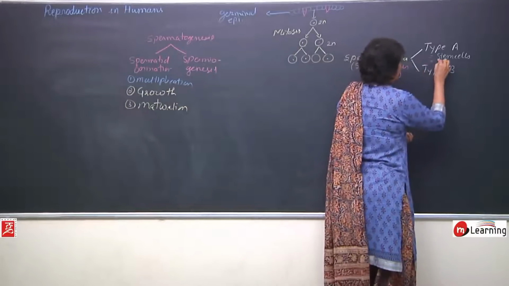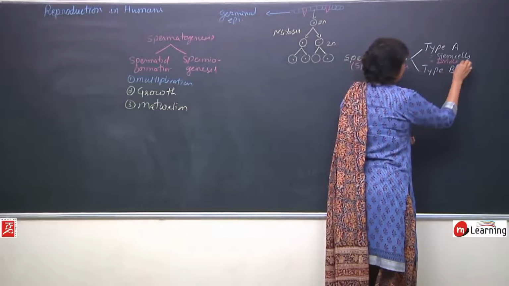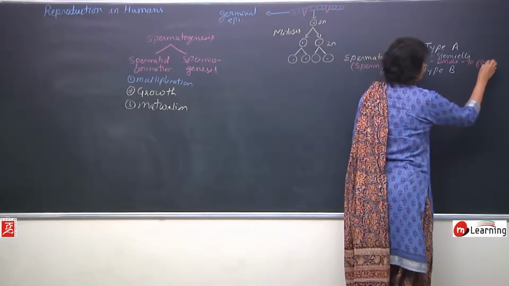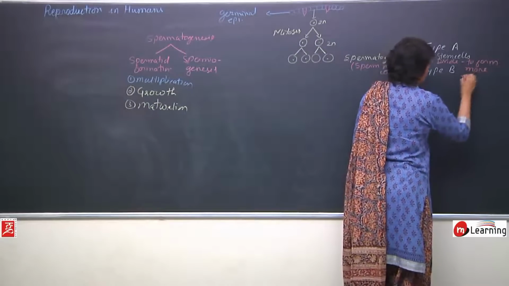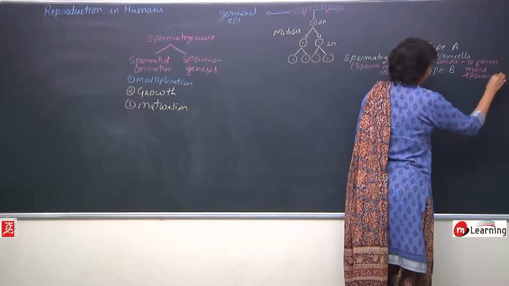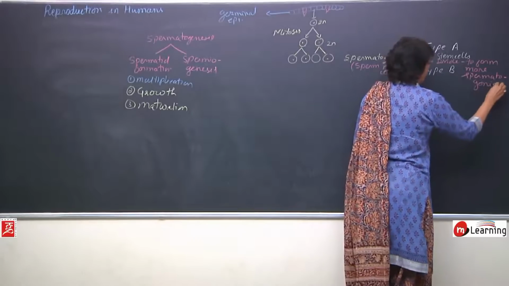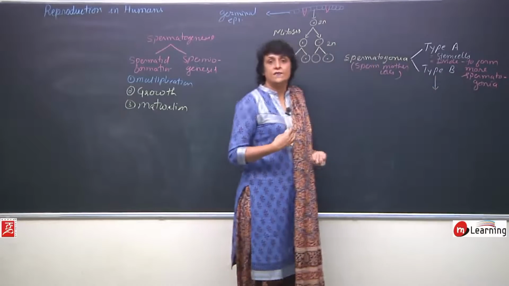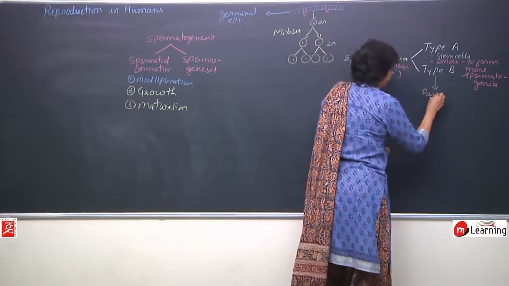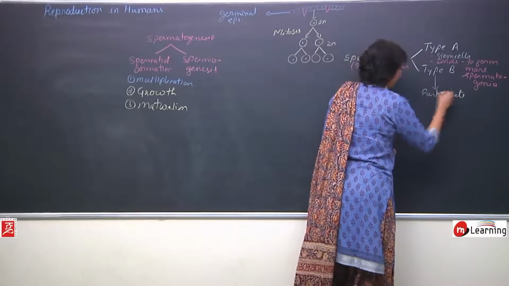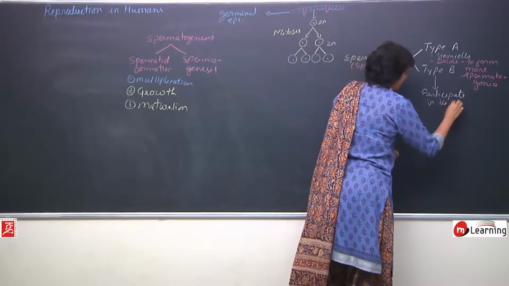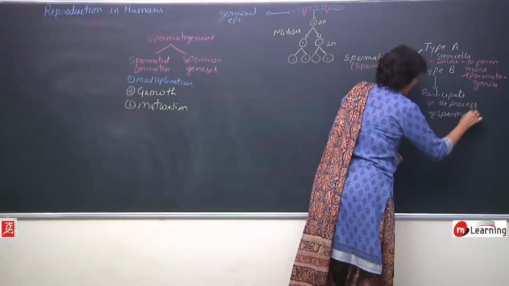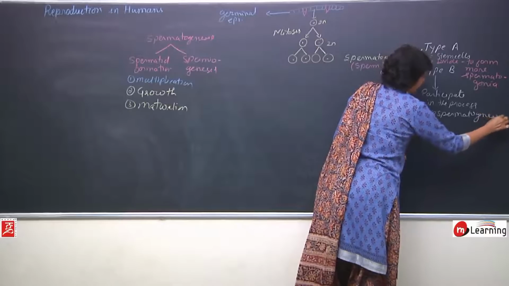So they will divide to produce more spermatogonia. The type B cells, they will enter the next phase. So they participate in the process of spermatogenesis, that is growth phase.